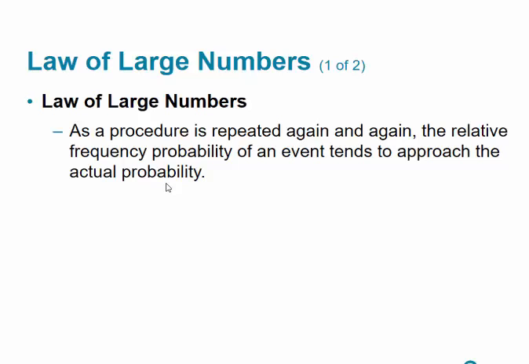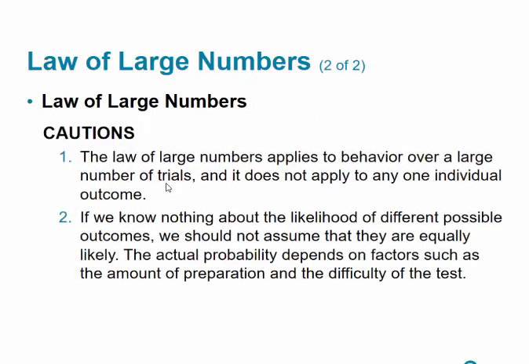However, the law of large numbers states that if I repeat the process, so if I'm flipping it 10 times and that's one trial, and I repeat that process again and again and again, like if I do it 1,000 times, what's going to happen is that the probability of tails and heads will approach 50-50, and that's what is meant by the law of large numbers. So you have to be careful. The law of large numbers applies to behavior over a large number of trials, so 1,000 trials or 10,000 trials. It does not apply to one individual outcome or trial.